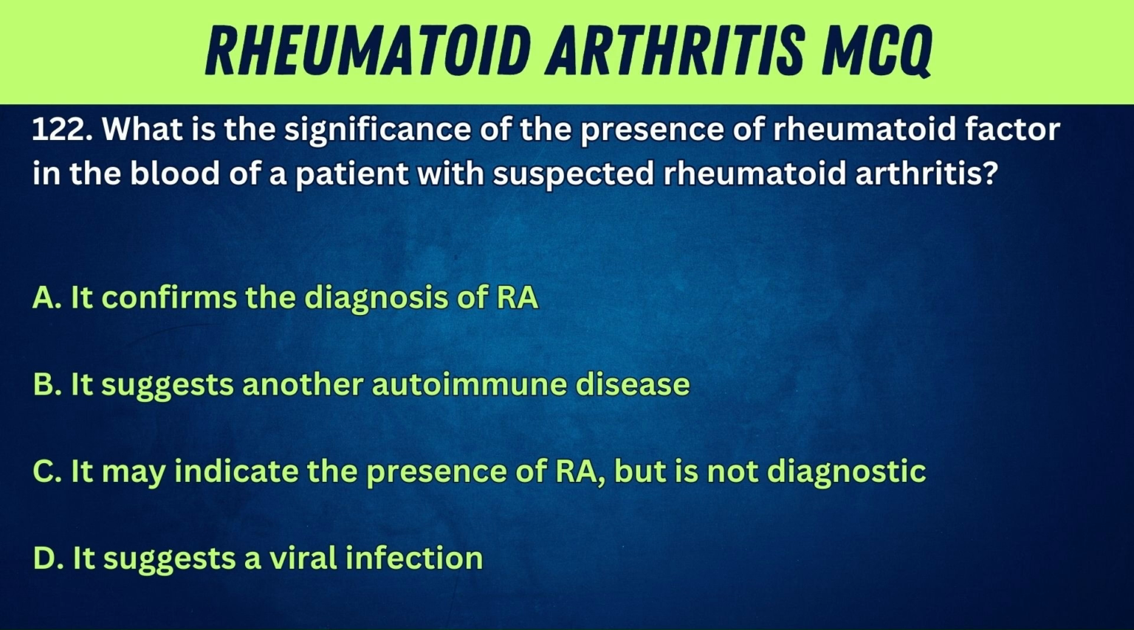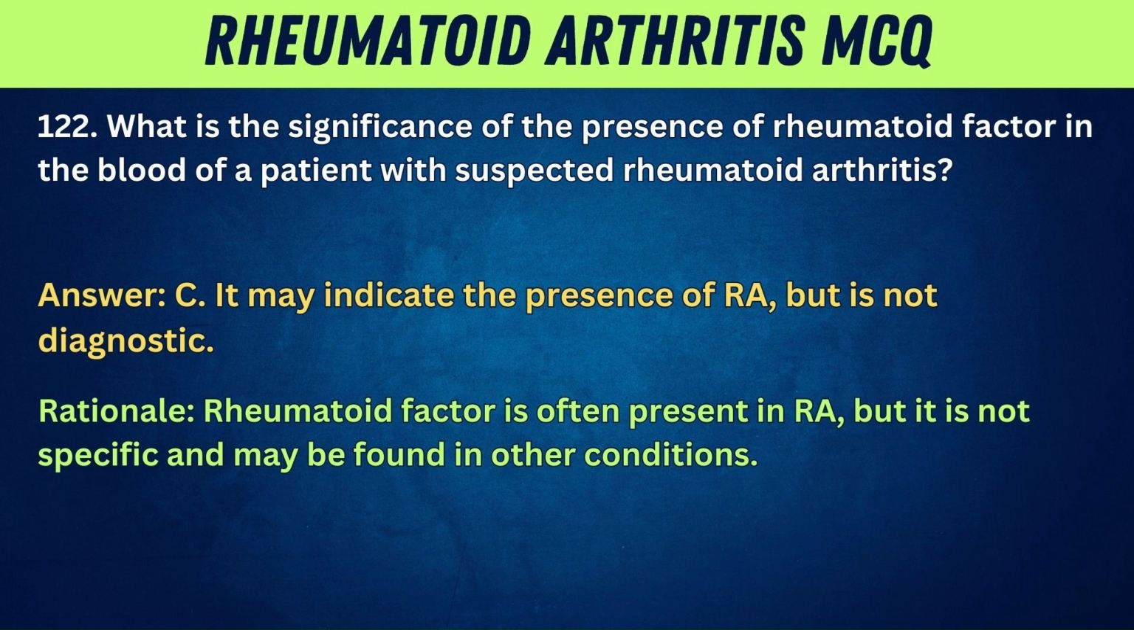C. It may indicate the presence of RA, but is not diagnostic. D. It suggests a viral infection. Answer: C. It may indicate the presence of RA, but is not diagnostic. Rationale: rheumatoid factor is often present in RA, but it is not specific and may be found in other conditions.